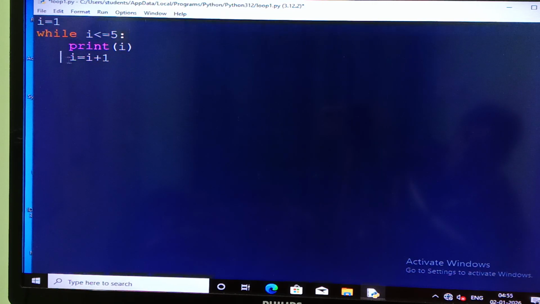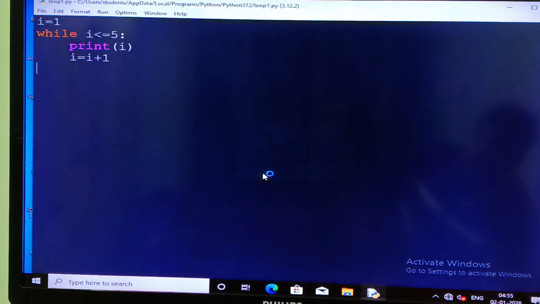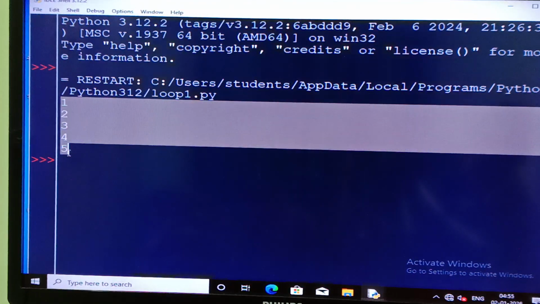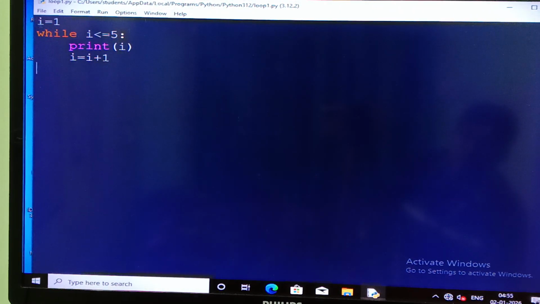If you don't write this updation, what will happen? The computer will print this value infinite number of times. Now I have written the proper code. So once again go for the run option, run F5. Check it, it will show you 1 2 3 4 5. The result is coming 1 2 3 4 5. So close this. This is my while loop formation.